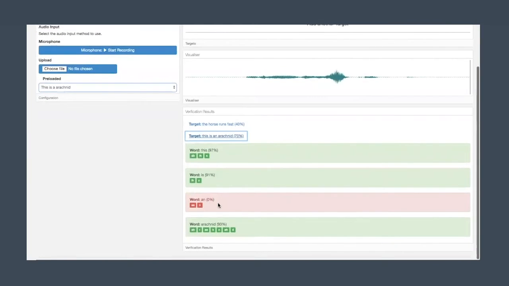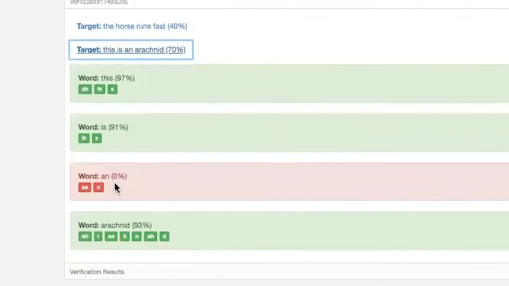You can see that the child made a good attempt at the sentence, but omitted one of the words and slightly mispronounced the end of the word. This is accurately picked up by our system. Here we can see that the child actually didn't say the word "an," and therefore our system picked up on the fact that it wasn't said in the audio file.